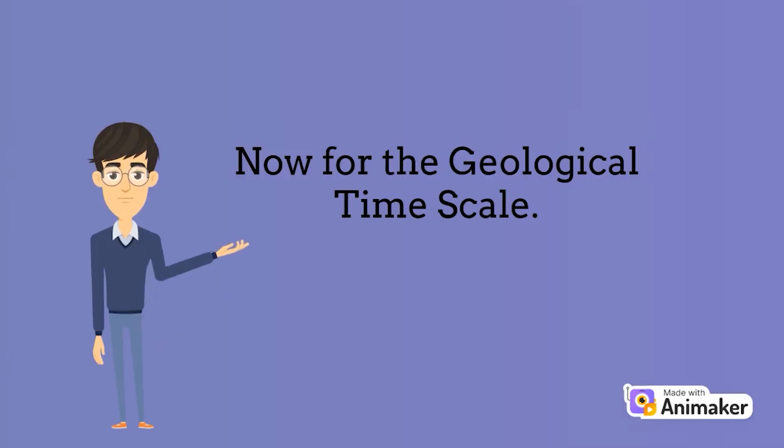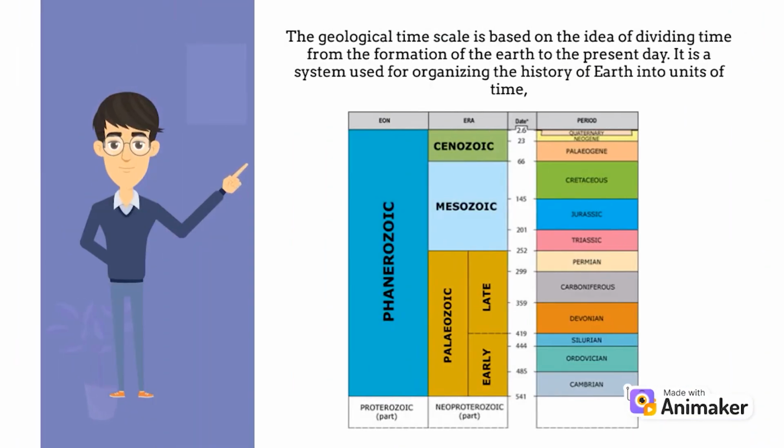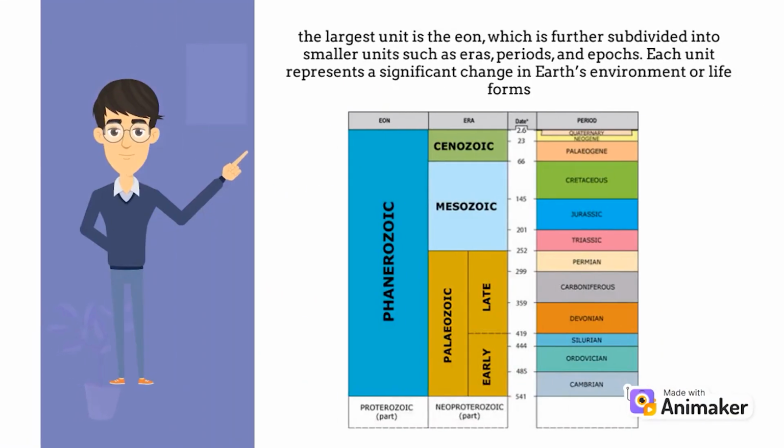Now, for the geological timescale. The geological timescale is based on the idea of dividing time from the formation of the Earth to the present day. It is a system used for organizing the Earth's history into units of time. The largest unit is the eon, which is further subdivided into smaller units such as eras, periods, and epochs. Each unit represents a significant change in Earth's environment or life forms.